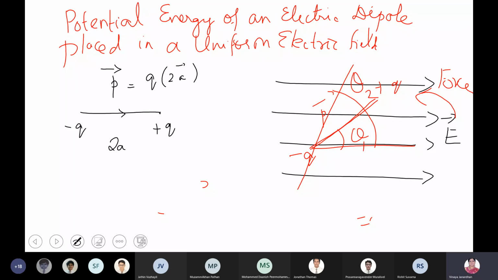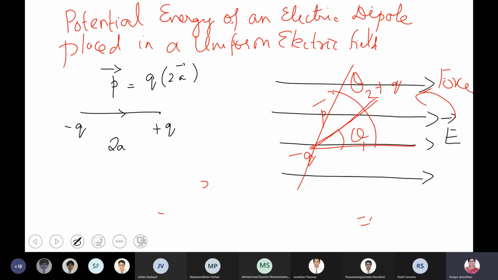Boys, you have kept the dipole at an angle of θ1. Immediately, what does the electric force do? It will align it, making the angle 0. Suppose you want to rotate the dipole to an additional angle, say another angle of θ1, then you have to do work in rotating the dipole.